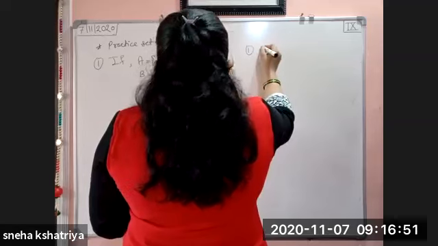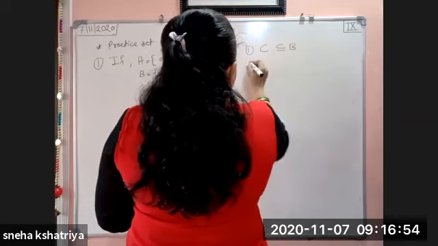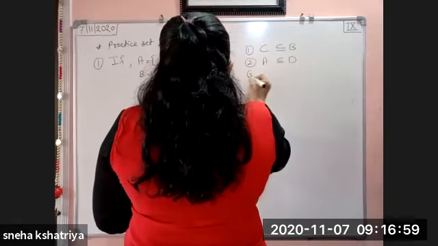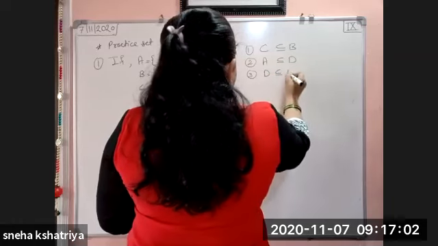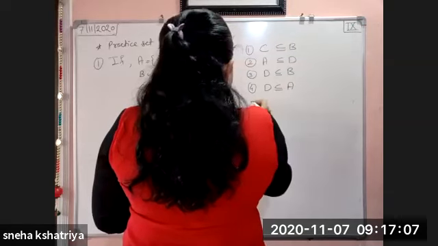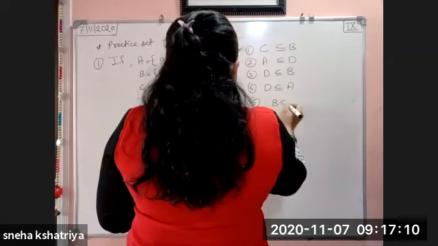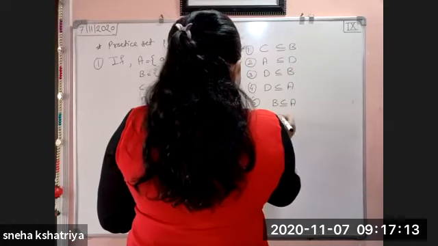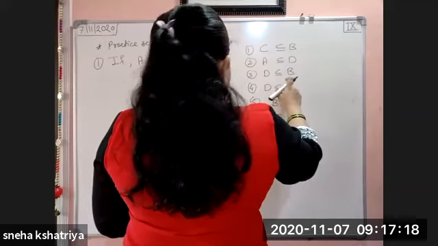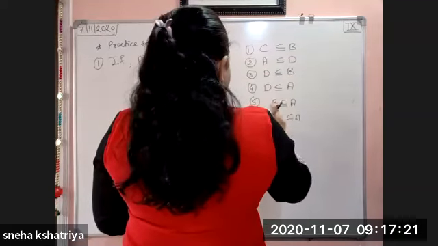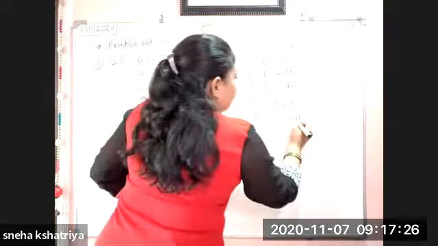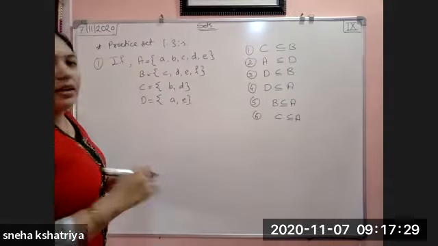So firstly I'll write down here all the subsets which are given to us. Second one is A is a subset of D, third is D is a subset of B, fourth is D is a subset of A, fifth is B is a subset of A, and sixth is C is a subset of A. So we have to say whether the given subsets are true or false.